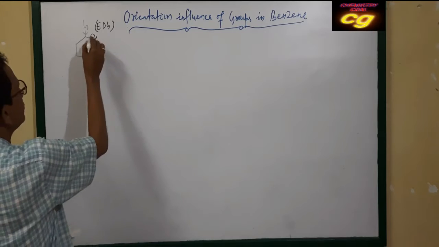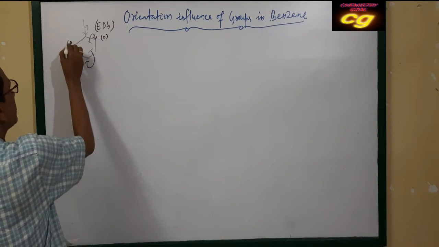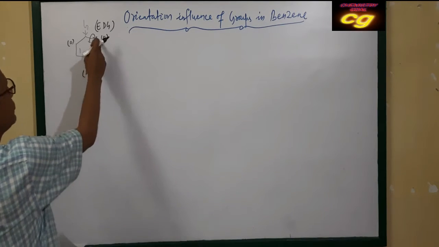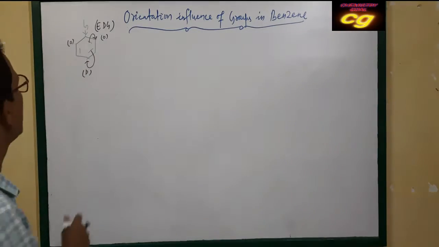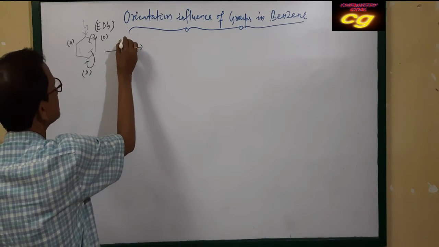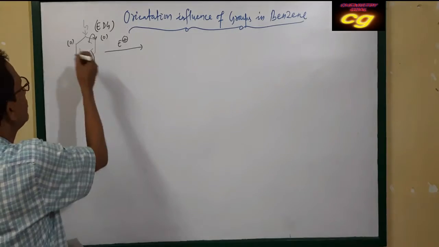So this position is called the ortho position, and this is also an ortho position. This is your para position. So the ortho and para positions have more electron density. What happens when the next electrophile is attached? The electrophile will prefer to attack at ortho or para.